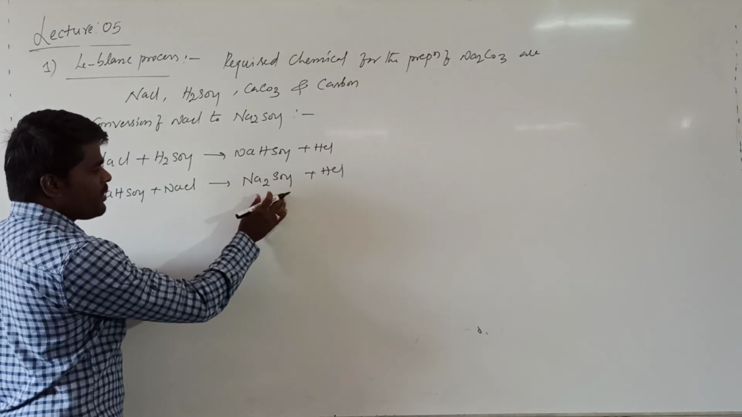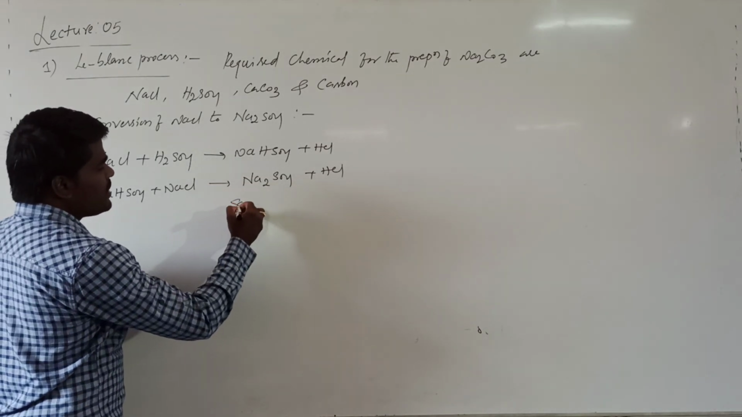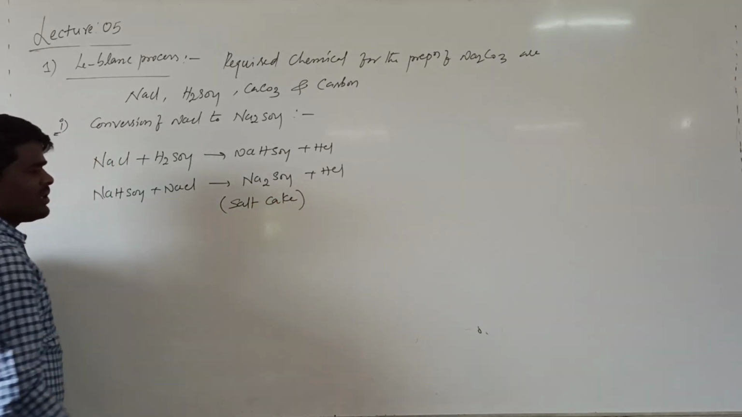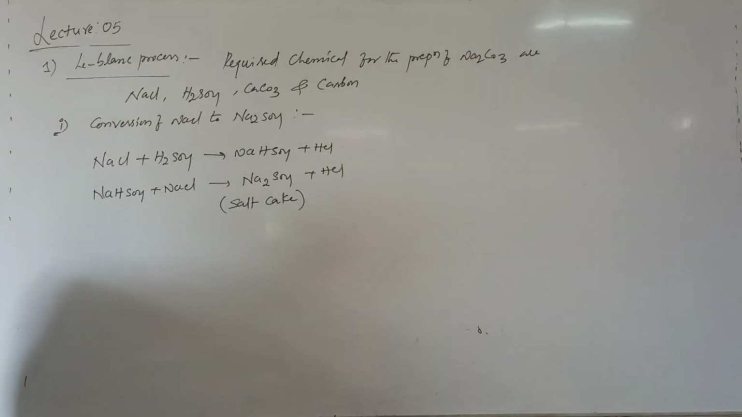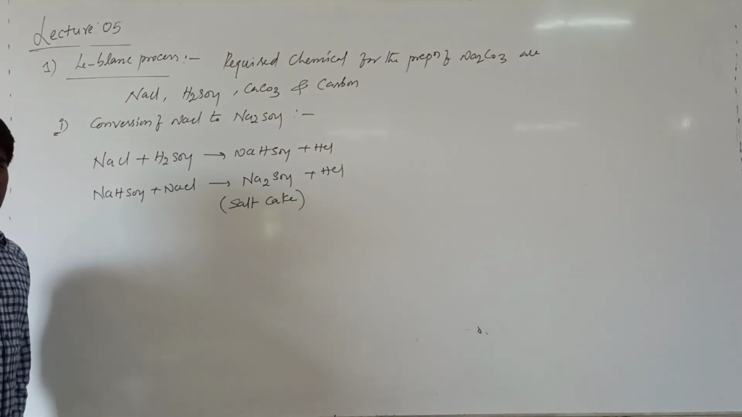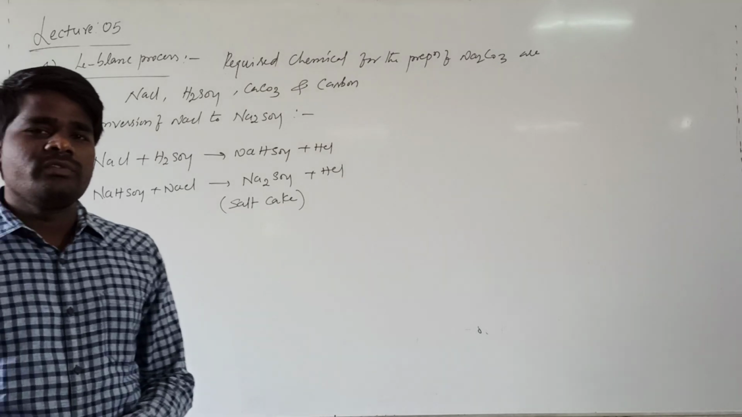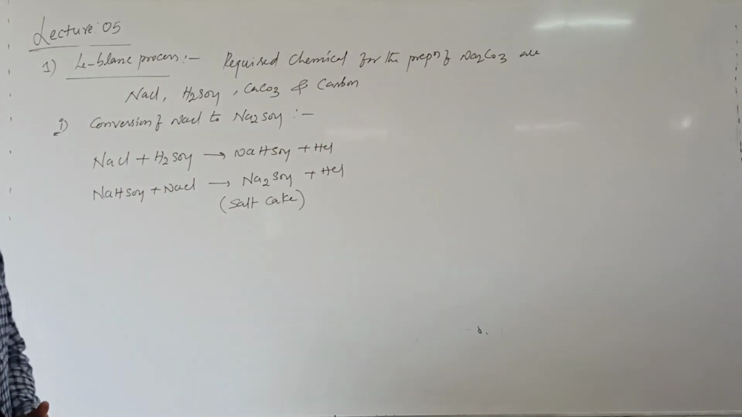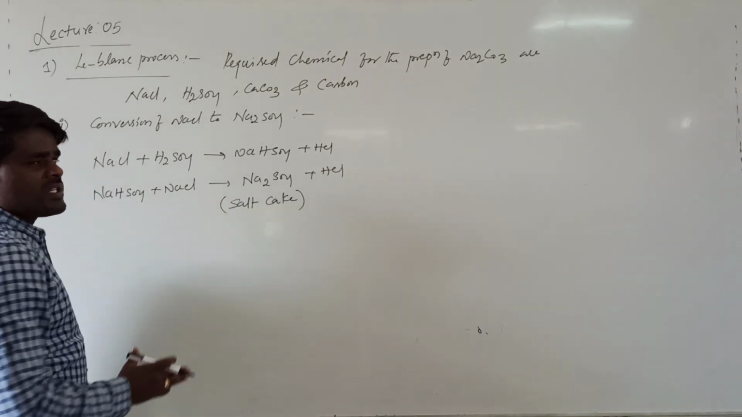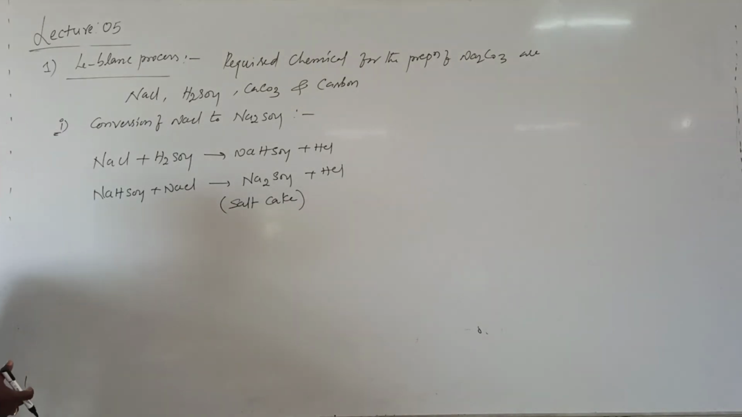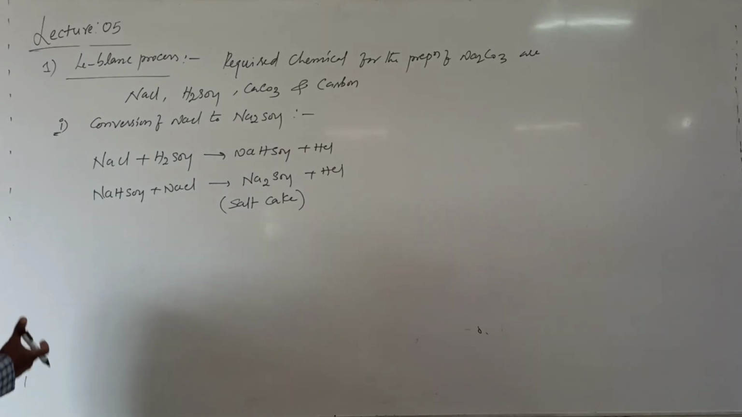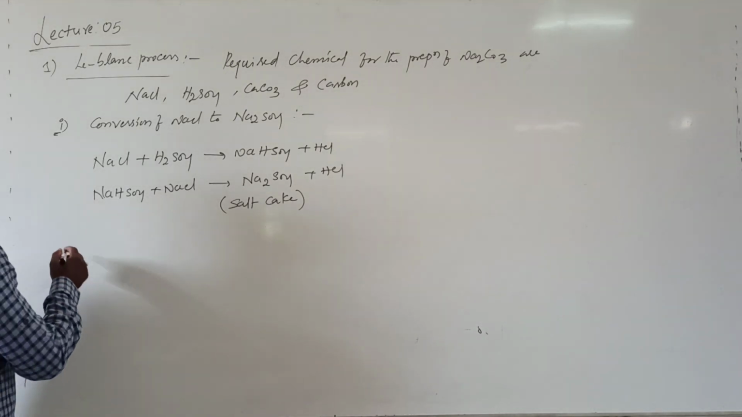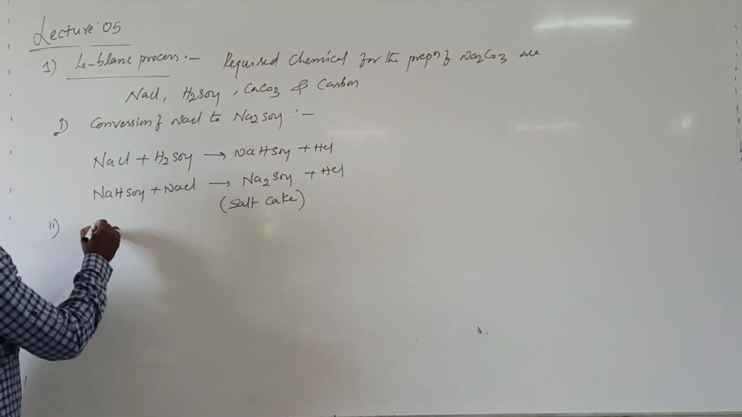The sodium sulfate formed in this process is generally called salt cake. You need to remember this terminology. From an objective point of view, you may be asked which of the following compositions represents the salt cake. What is salt cake? Sodium sulfate formed in the preparation of sodium carbonate by the Leblanc process is called salt cake.